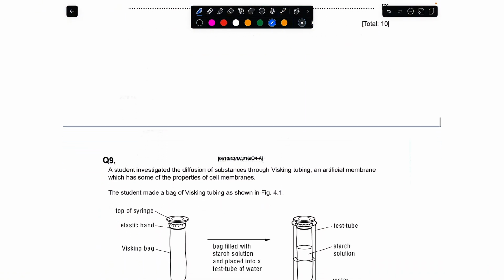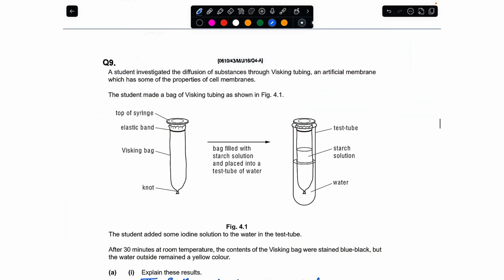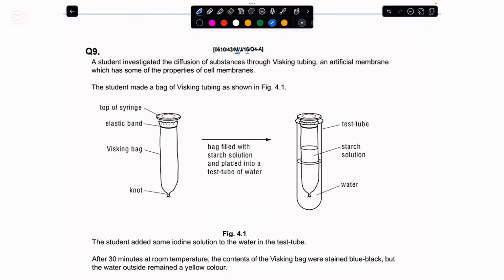If we were to move on toward the next question that appeared in your May/June 2016 paper, the variant was 4.3. They say we have got the student and they investigated the diffusion of the substances. Now here we have to be focusing on is that they are determining the diffusion of the substances, and that is actually being done through a Visking tubing.